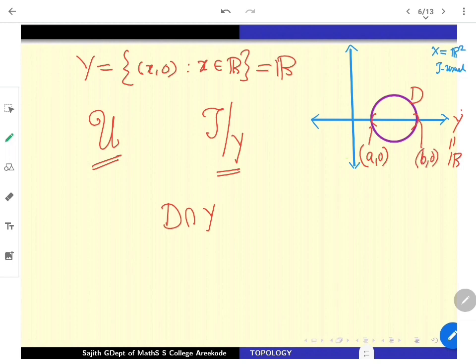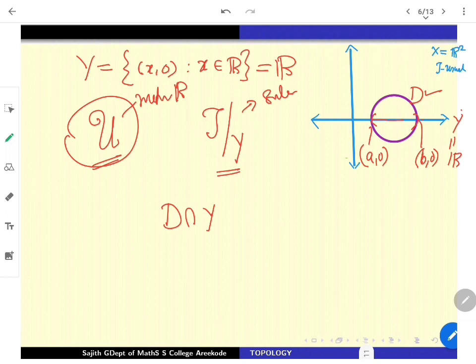See, in the metric topology, U is nothing other than the metric topology on R. Tau restricted to Y is the subspace topology I want. Now, the metric topology on R is supplied by the open bounded intervals as a basis. That is known to us. But such an interval (A, B) can always be visualized as D intersection R, with A given by A0 and B given by B0 in this new notation.